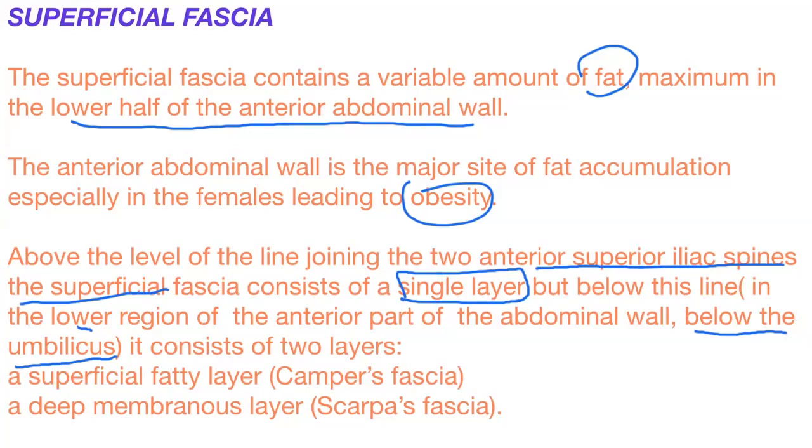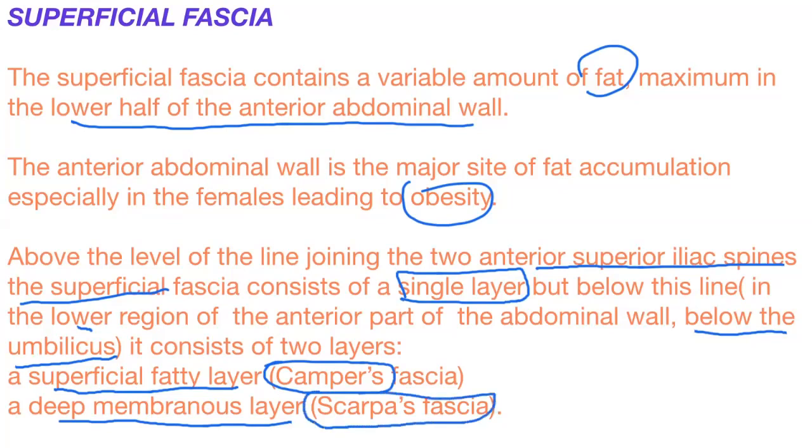That means below the umbilicus, there are two layers of superficial fascia. Above the umbilicus, the abdominal fascia is only one layer. Okay, and the two layers are, that means superficial fascia of the abdomen, which is more pronounced in the lower abdomen. That means below the umbilicus, right? A superficial fatty layer and a deep membranous layer. The fatty layer is called Camper's fascia, and the deep membranous layer is called Scarpa's fascia, right?